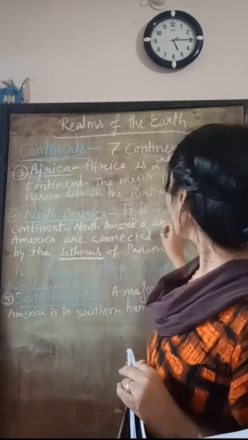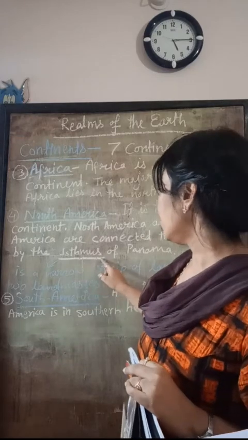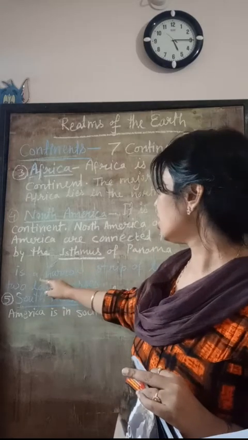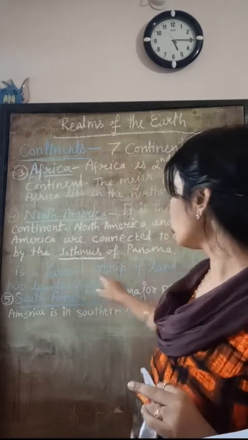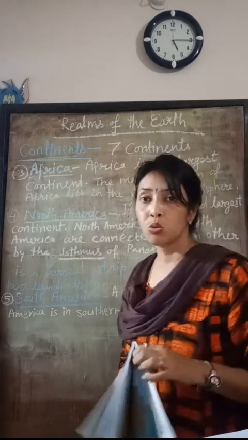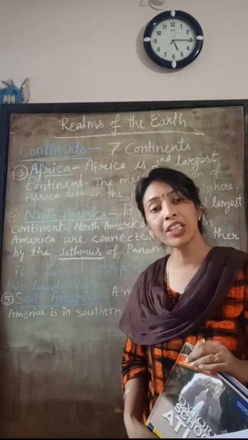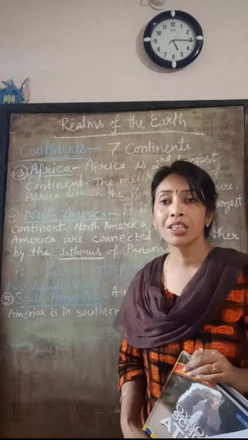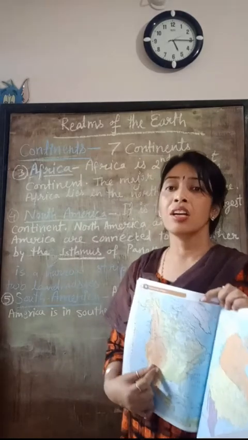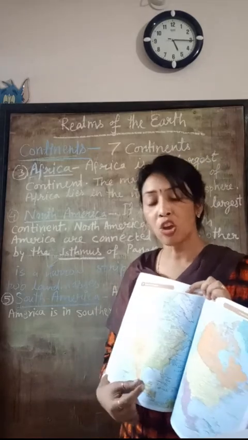North America and South America are connected to each other by the Isthmus of Panama. An isthmus is a narrow strip of land which joins two land masses. The continent lies completely in the northern and western hemispheres.